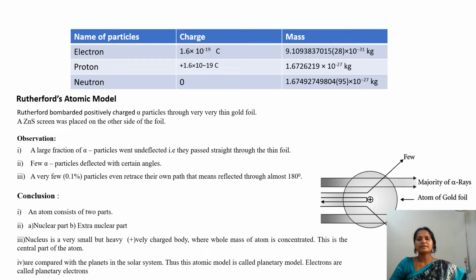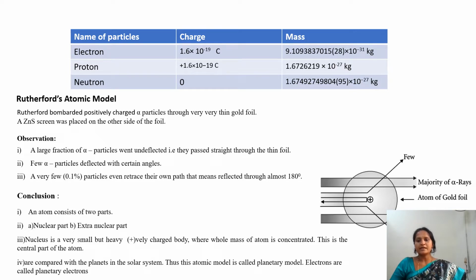From these three observations, he concluded that the atom consists of empty space, and it has two parts. One is the nuclear part, another one is the extranuclear part. The positively charged particle proton is present in the nuclear part, and the negatively charged particle electron is present in the extranuclear part.